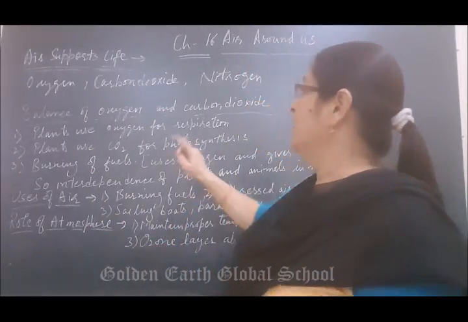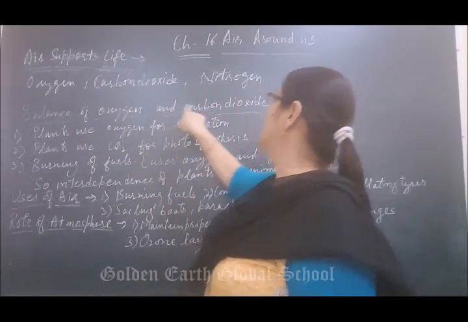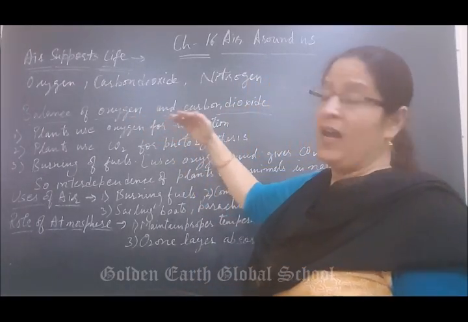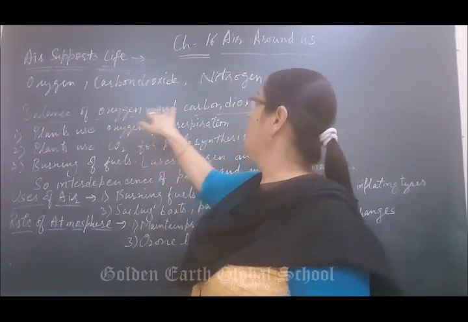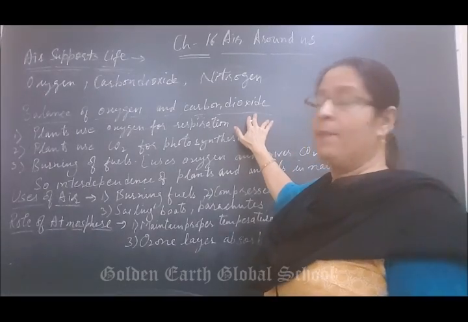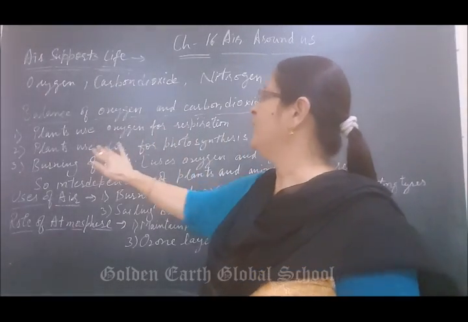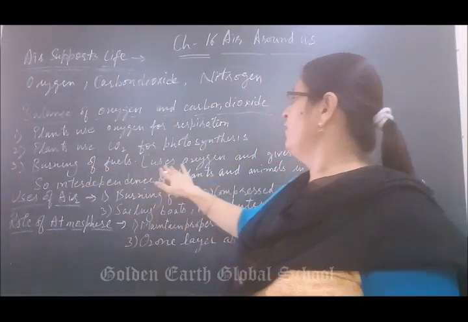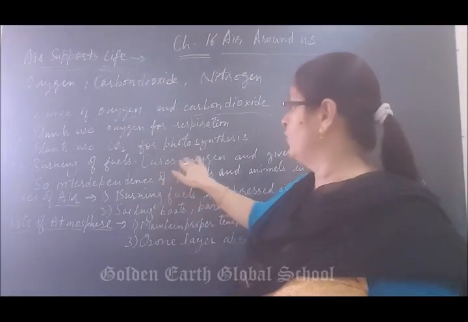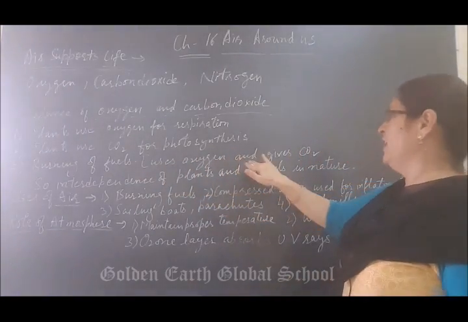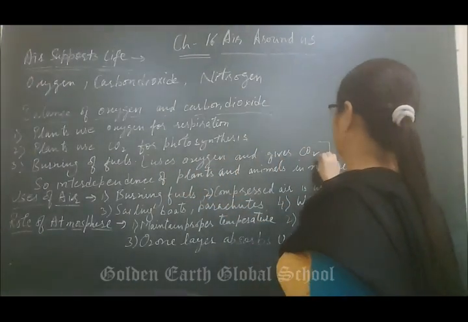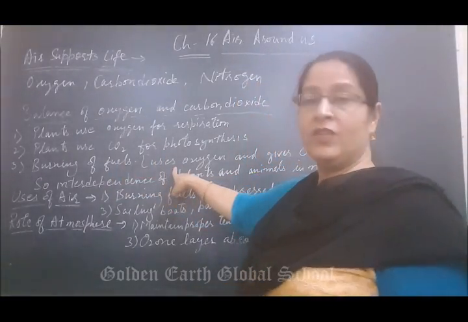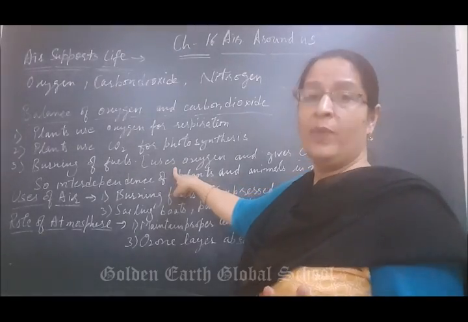Next topic is balance of oxygen and carbon dioxide. Life exists on the earth due to the balance of oxygen and carbon dioxide. Plants use oxygen for respiration, plants use carbon dioxide for photosynthesis, and there is burning of fuels. For burning we need oxygen, and while burning it will give out carbon dioxide. Without oxygen, burning will not be possible.